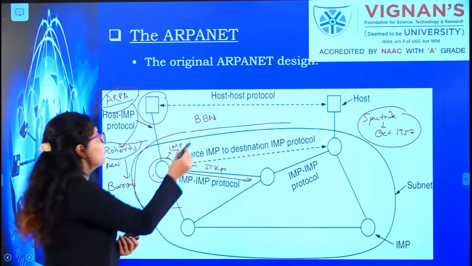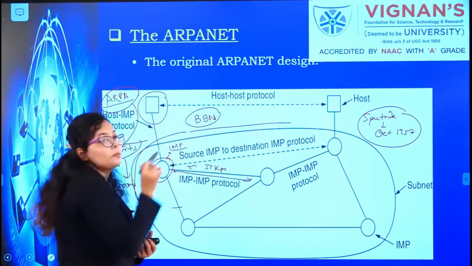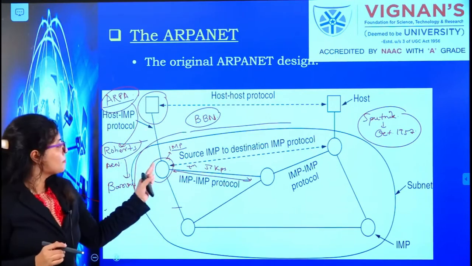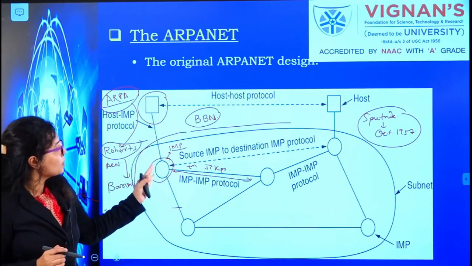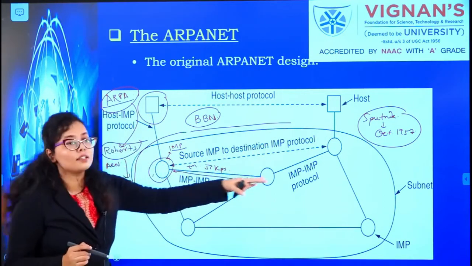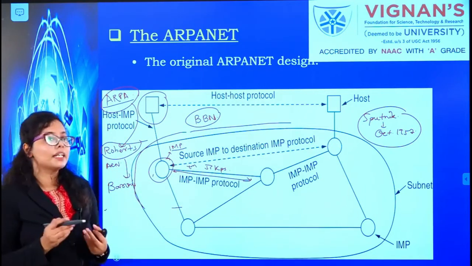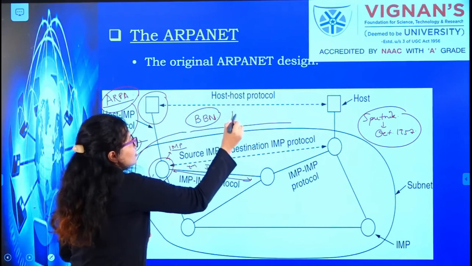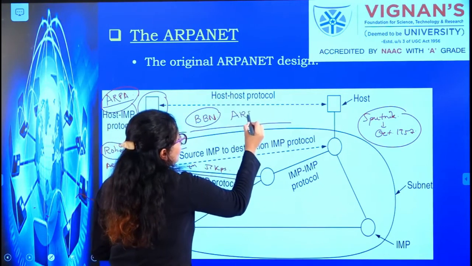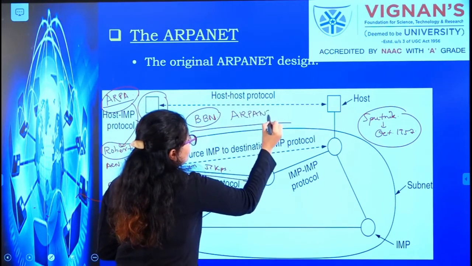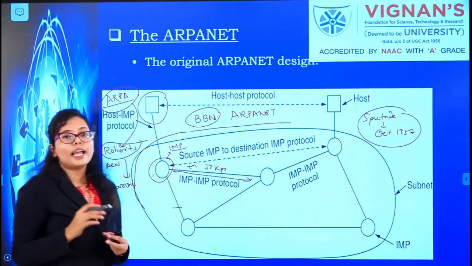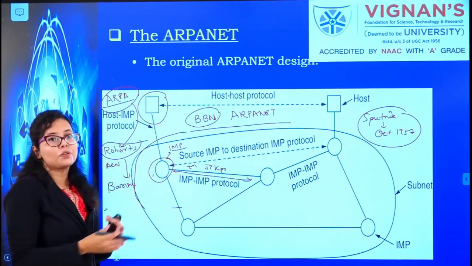BBN developed the protocols between the IMPs and the host, between two IMPs, and also the network hardware aspects. That is how ARPANET came into existence. So likewise, this small ARPANET came into existence.